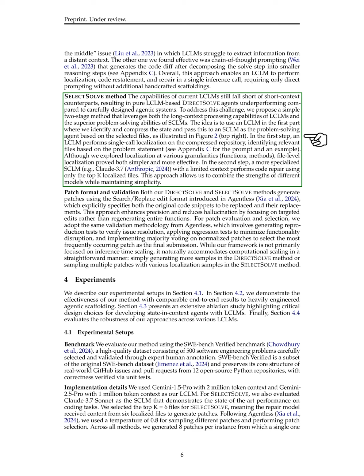To address the limitations of LCLMs, we propose a two-stage SELECTSOLVE method that combines the strengths of LCLMs and specialized short context language models, SCLMs. In the first stage, an LCLM identifies and compresses the state, which is then passed to an SCLM for problem solving. This method allows us to leverage the advantages of both types of models while keeping the process simple.